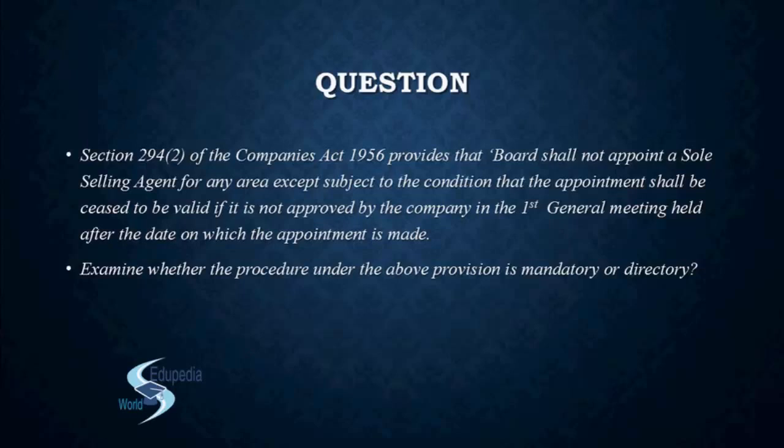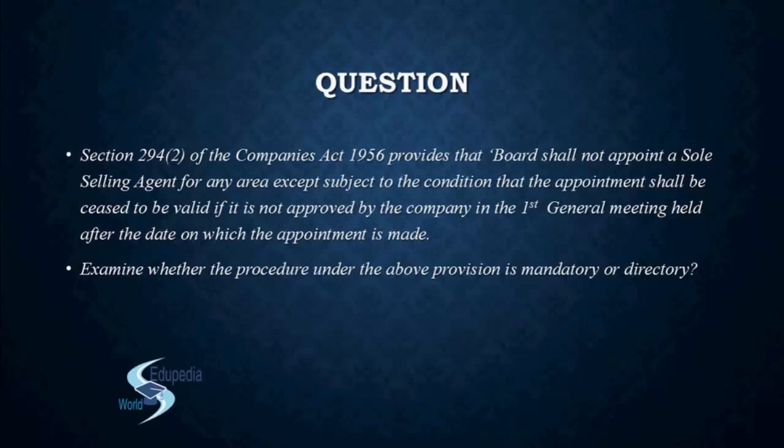So what do you write? You will not write any of such interpretation that I have given you. Why? Because you do not know what is the exact interpretation. So why do you try to risk your answer? Just say that yes, it is mandatory. And then give out the consequences, that if they are not doing it, we see the consequence, right? Because if the members do not ratify it, it becomes void. So if it is void, that means it's a big consequence. On the basis of the consequence, you are deciding that it is mandatory. So just say that because the consequence that is following would make it void ab initio, hence it is considered to be a mandatory provision.